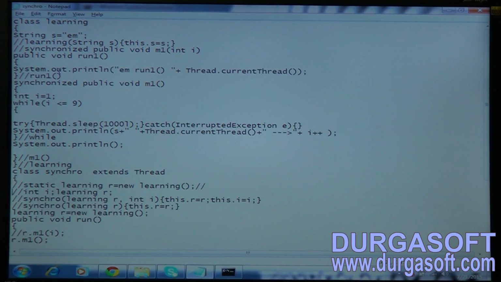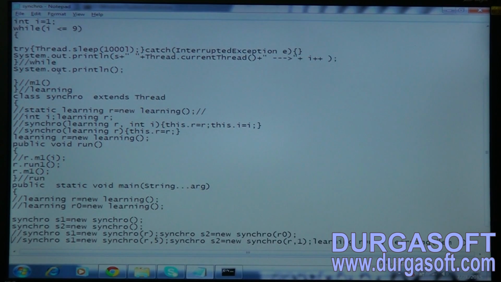Within the run method of the synchro class, please call that particular L dot run1.